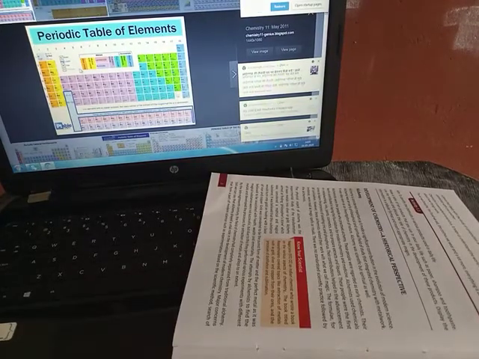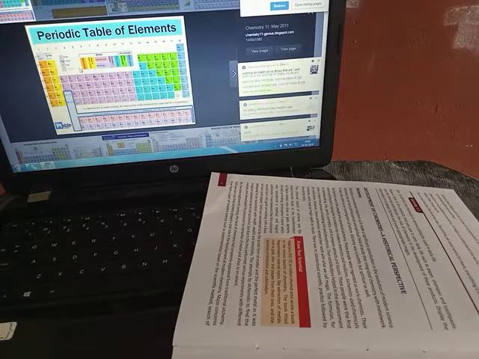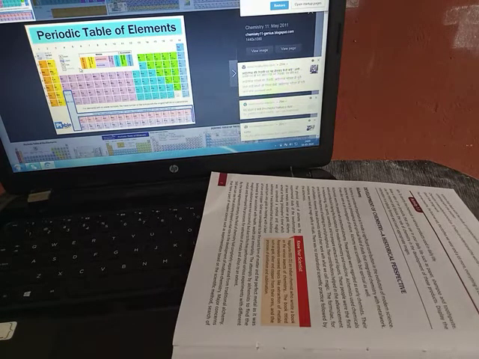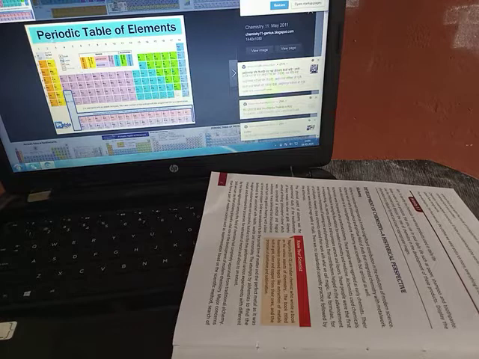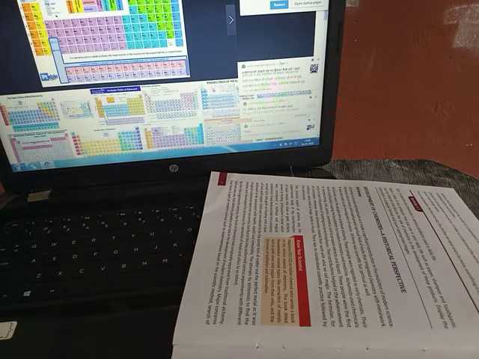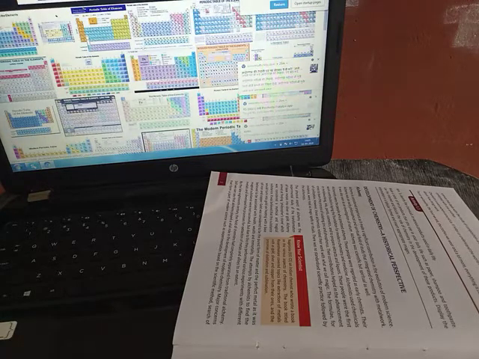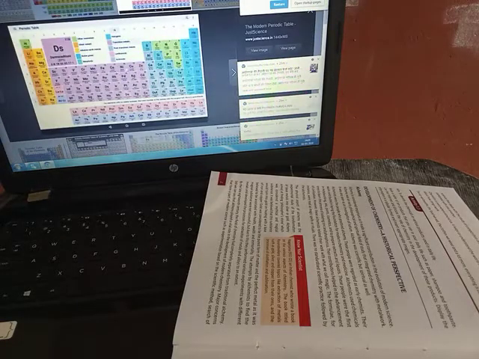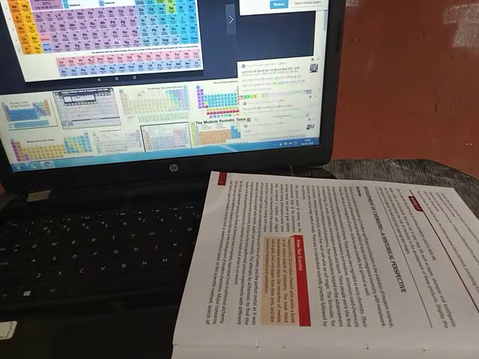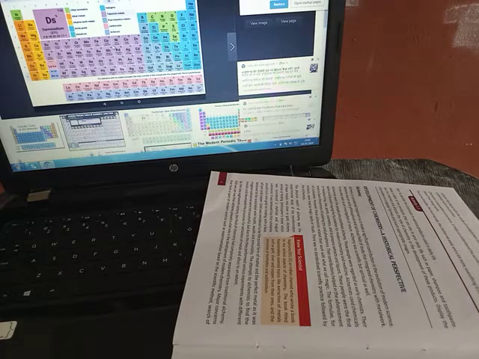Here you can see the modern periodic table of elements, how it is arranged in a systematic way.